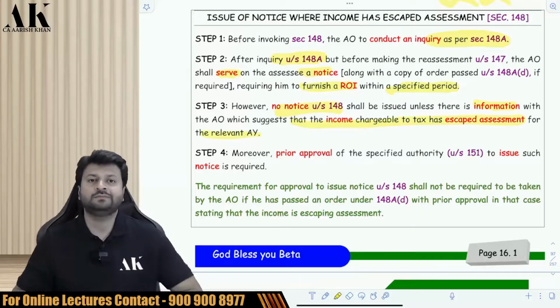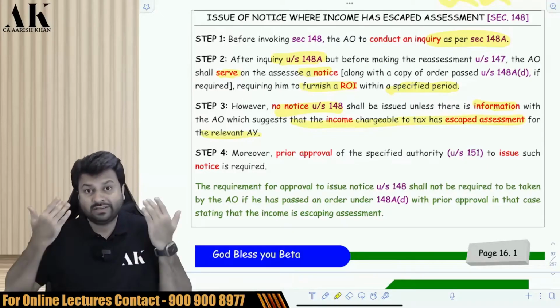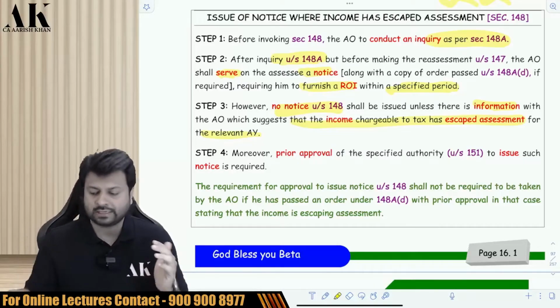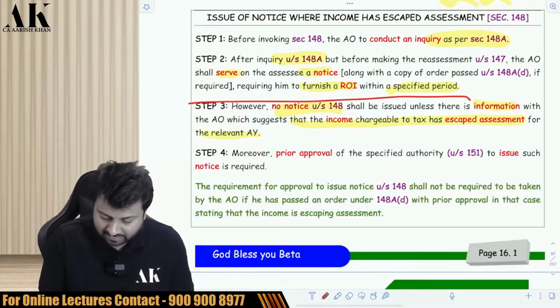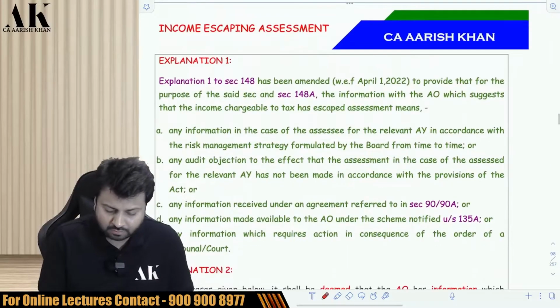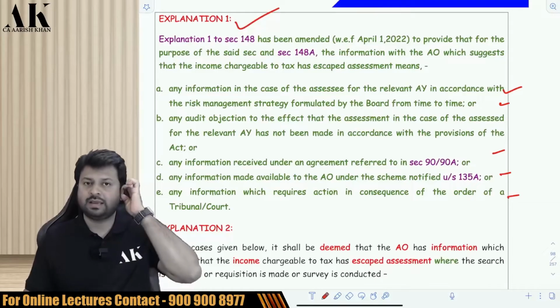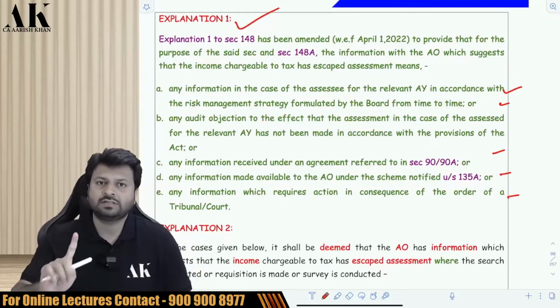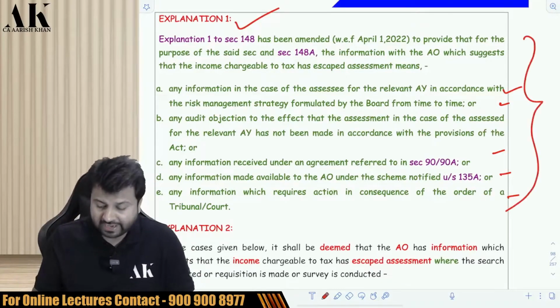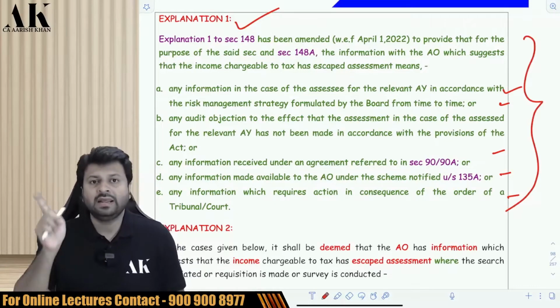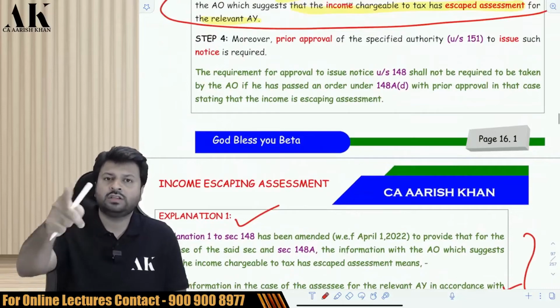So AO should have an information, which means AO should have some kind of proof which suggests that income chargeable to tax has escaped assessment. Now this entire phrase is defined by the government of India in the form of an explanation over here, and there are 5 points over here. If any of the 5 points are happening, then it can be said that income chargeable to tax has escaped assessment, and if that be so, then only the AO can issue notice under 148.